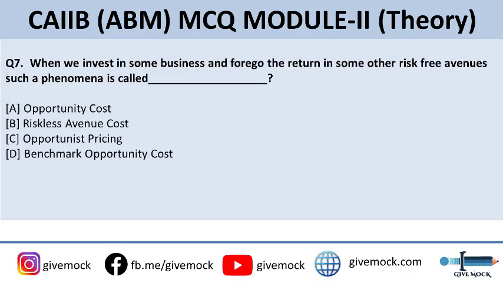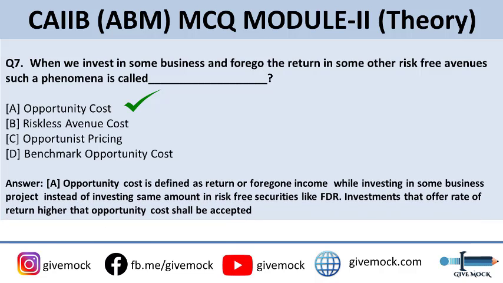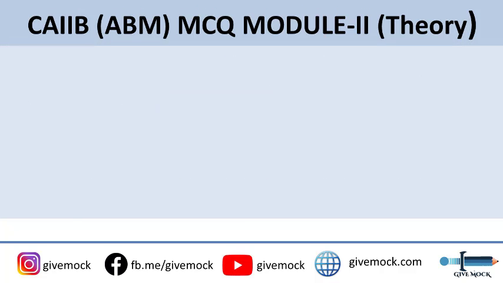When we invest in some business and forego the return in some other risk-free avenues, such a phenomenon is called opportunity cost. Opportunity cost is defined as return or foregone income while investing in some business project instead of investing the same amount in risk-free securities like FDR. An investment that offers a rate of return higher than opportunity cost shall be accepted. Coming up to the next question.